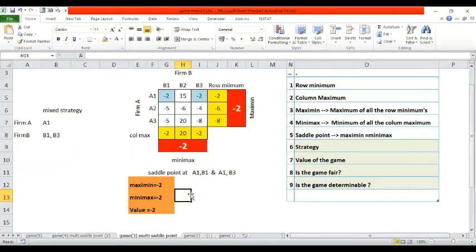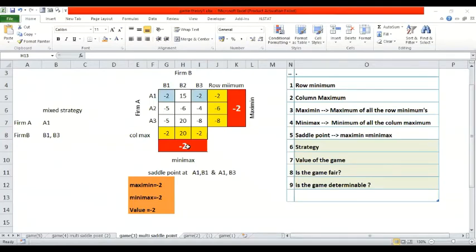Any other questions, please? So what if only 2 conditions are satisfied, like maximin and minimax? Then we are going to call the game not determinable. There are n number of strategies, and in that case we will first of all not get a saddle point.